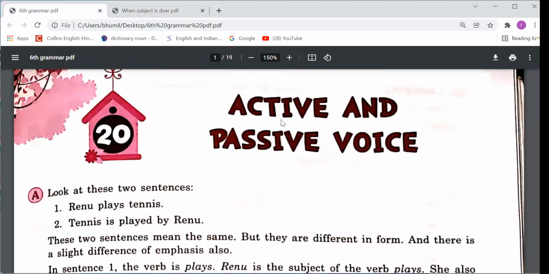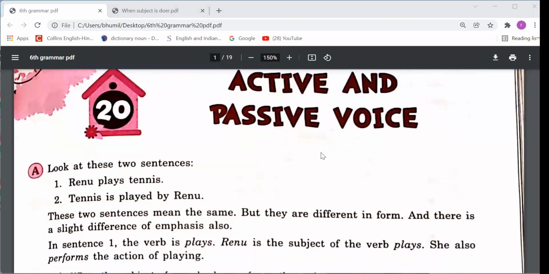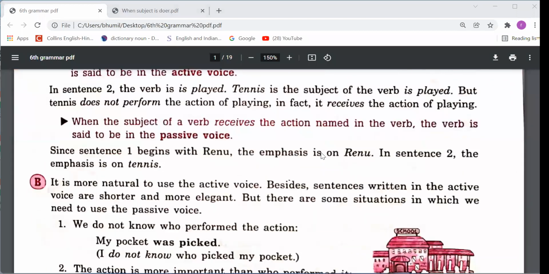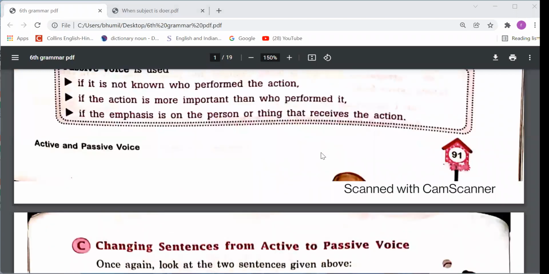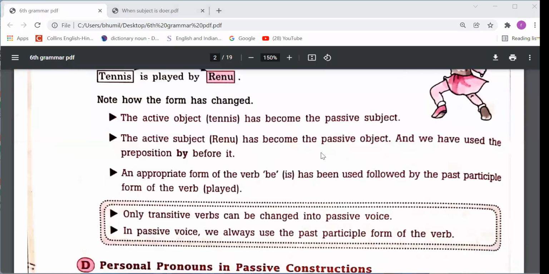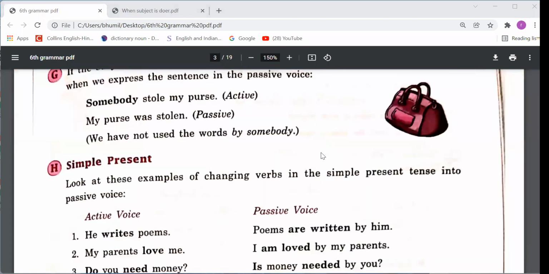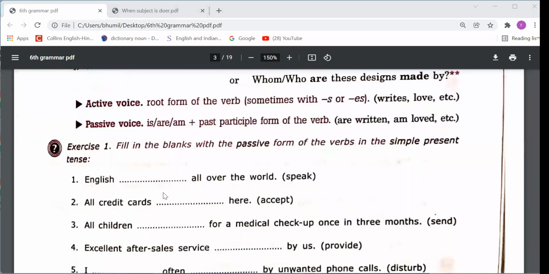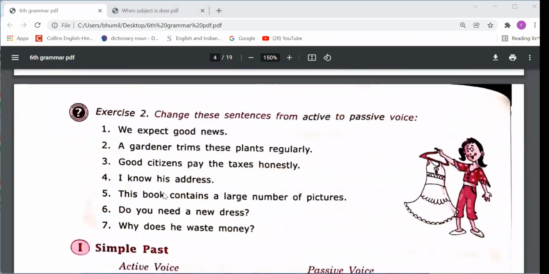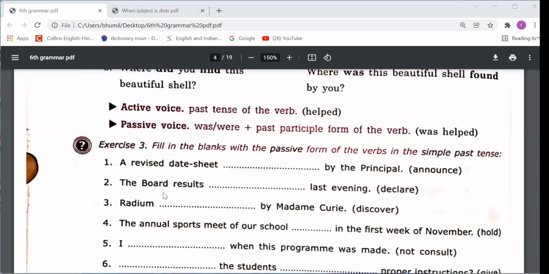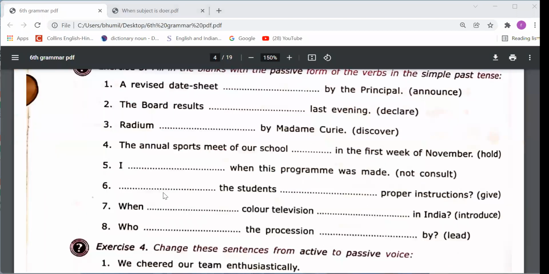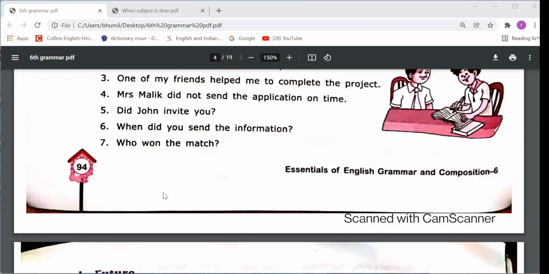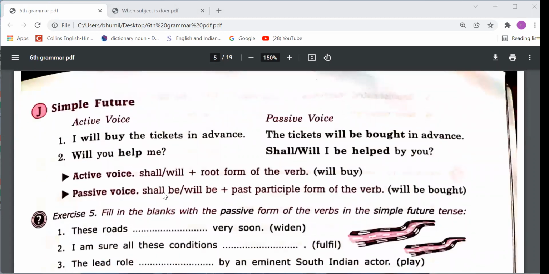Now please come on this page, on the page of your book, chapter number 20, active and passive voice. This we are going to read. So dear students, again I tell you which exercise you have to do in your book and which you have to do in your notebook. Let me come to the first exercise. Fill-ups are there, so this exercise you can do in your book. Second, this you have to do in your notebook. Same, third in your book. Fourth in your notebook. So where fill-ups are there, that exercise you can do in your book and the rest you should do in your notebooks.